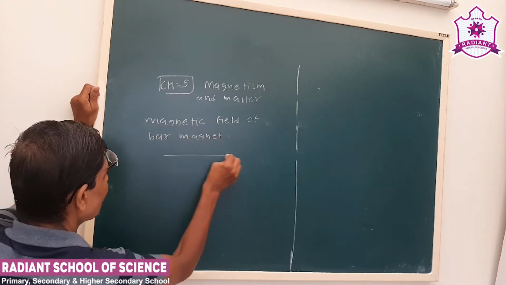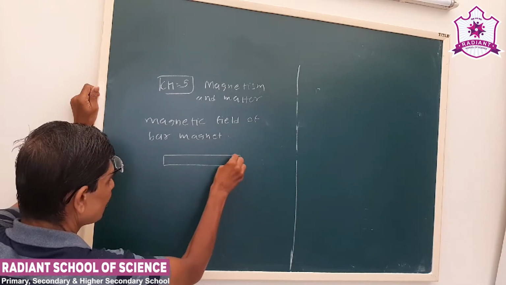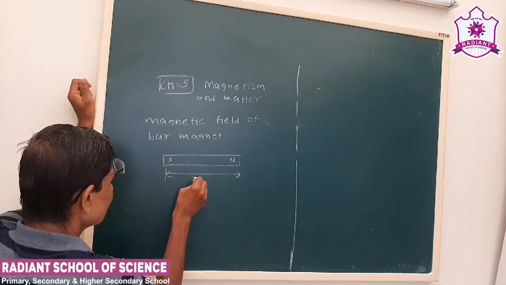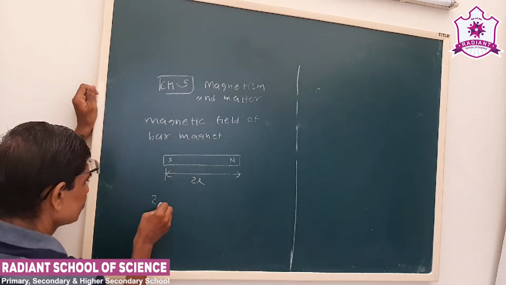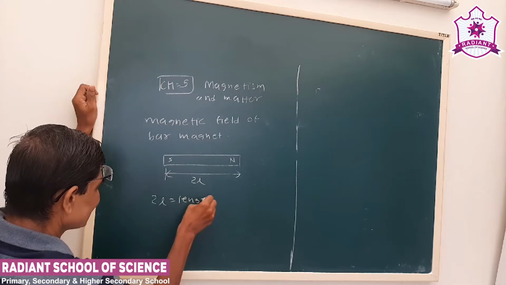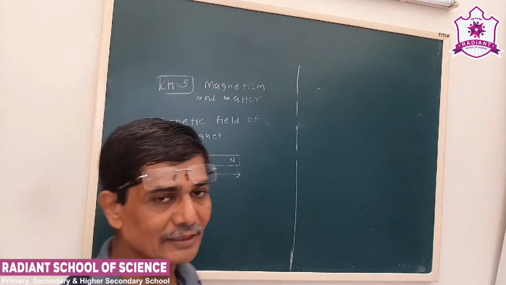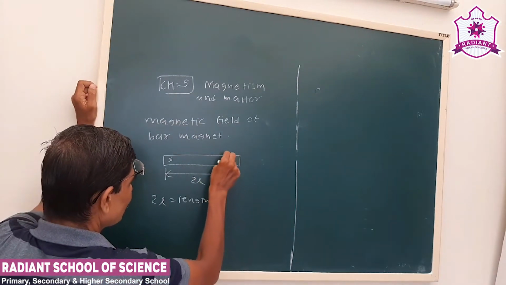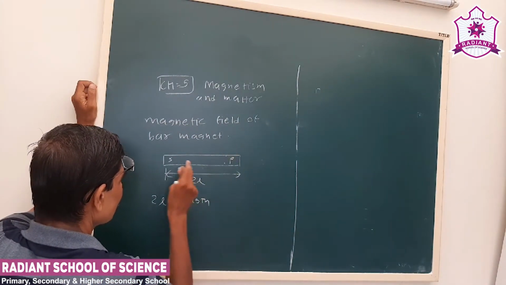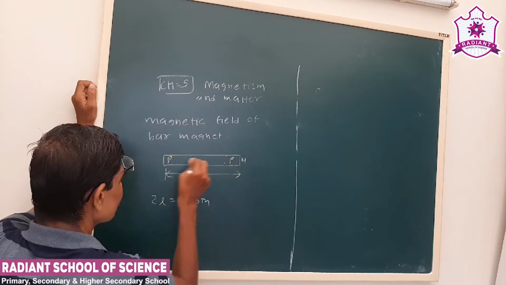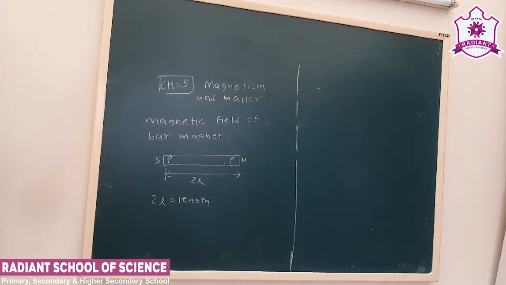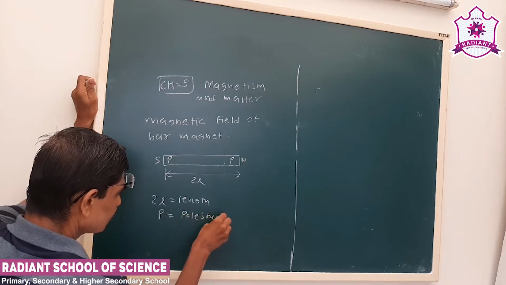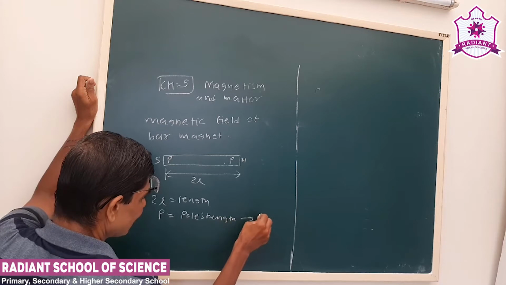Now, a bar magnet has poles like N and S, and 2L is the length. In the first lesson you had electric charge; here we have a magnetic pole P. Let us say NS, we show that. P is called pole strength.